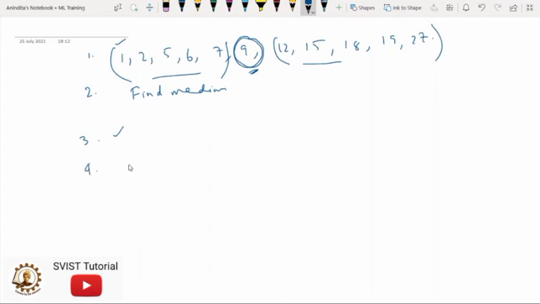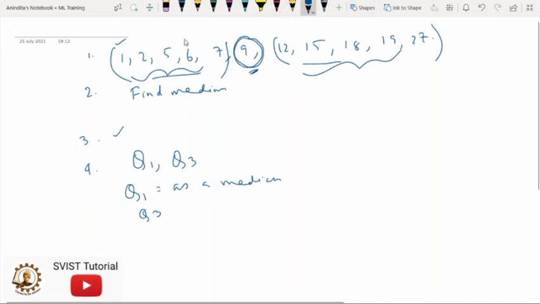Then in the fourth step, we have to find Q1 and Q3, quartile 1 and quartile 3. So what is this quartile 1? Quartile 1 is the median of the lower half of the data. And what is quartile 3? It is the median of the upper half of the data. Now how could I find this Q1 and Q3? So here we have this part, the lower half. So in this case, this position is our median.